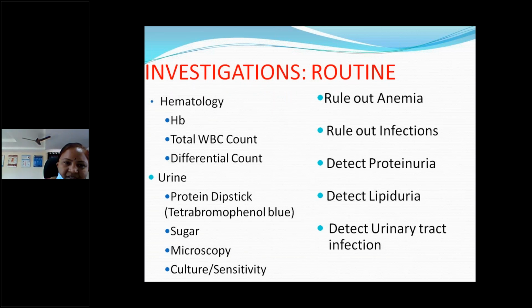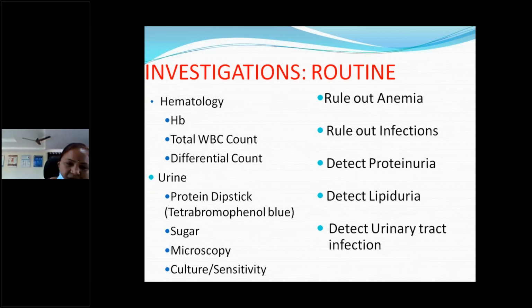Coming to the investigations, what are the investigations we will do? As I told you, severe anemia can produce congestive heart failure and mimic nephrotic syndrome by generalized edema. So hemoglobin percentage is a must to rule out anemia, and total WBC count and differential count, because the total count will be raised and polymorphonuclear leukocytosis will be there, to rule out infections.